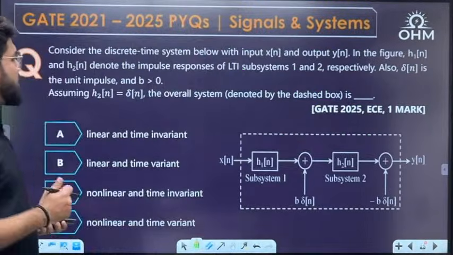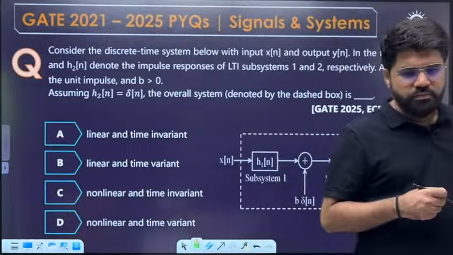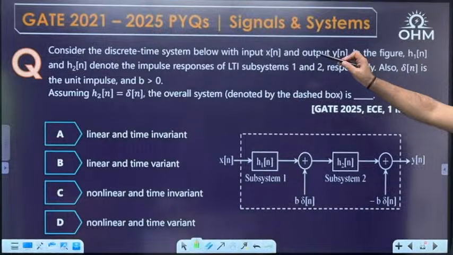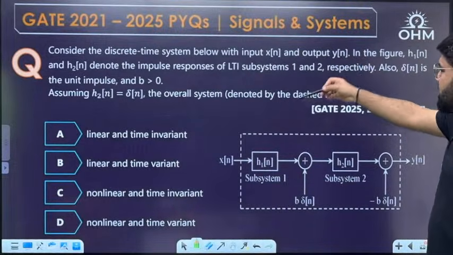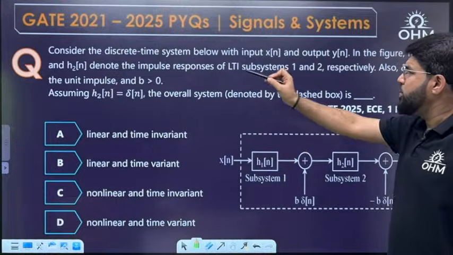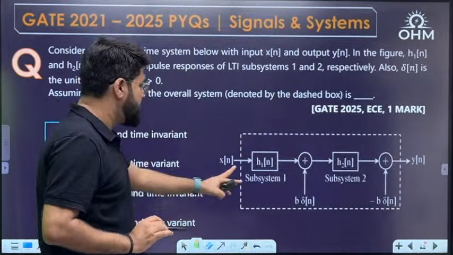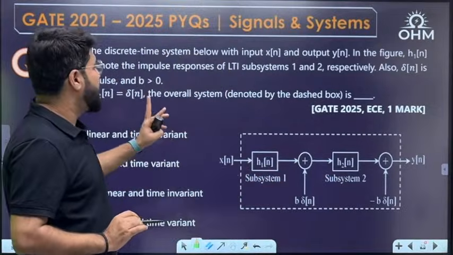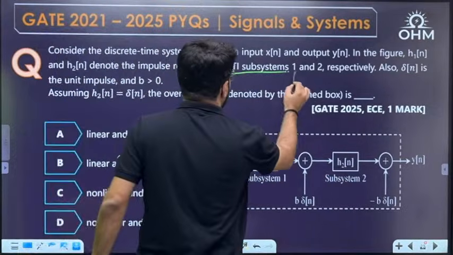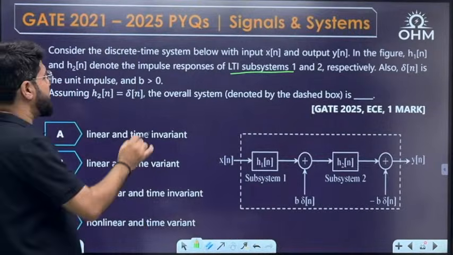Okay. Next question, GATE 25 EC, 1 mark. Conceptually, this is again a good question. Consider the discrete time system shown below with the input x[n], output y[n], and then in the figure, h1[n] and h2[n] denote the impulse responses of LTI subsystems. So both of these are LTI subsystems, 1 and 2. Also delta[n] is the unit impulse function and b greater than 0.